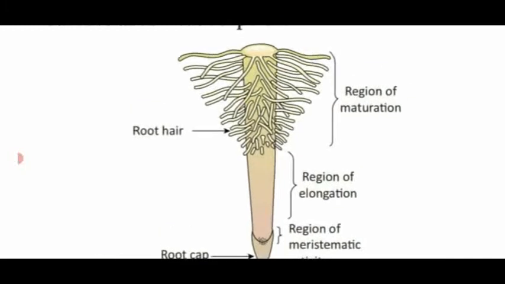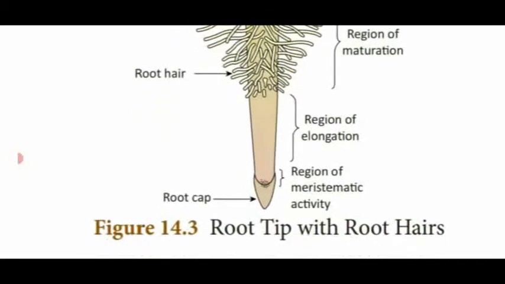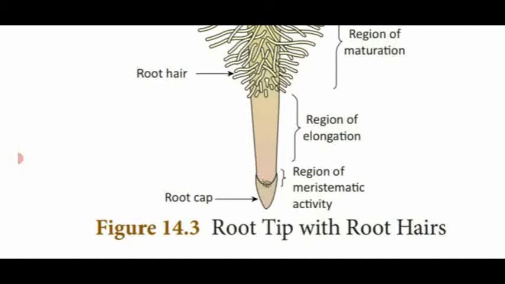Dear students, see the diagram. This is the region of roots. At the base, the root tip is covered with a small cap-like structure called a root cap, to protect the tip of the root against microorganisms and herbivore animals, that is, plant-eating animals. That region is called the root cap region.